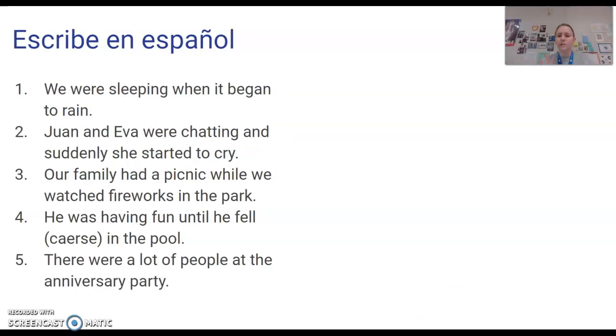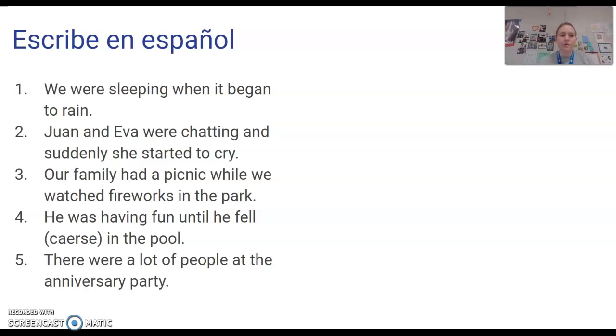Okay, so go ahead and write these sentences in español, and then check your work. So these are all like interrupted activities and then interrupting activities. So your first verb, well, you should figure it out. Figure out if you should use the preterite versus imperfect. Use your folder. All right, hit pause, write your sentences, hit play when you're done.